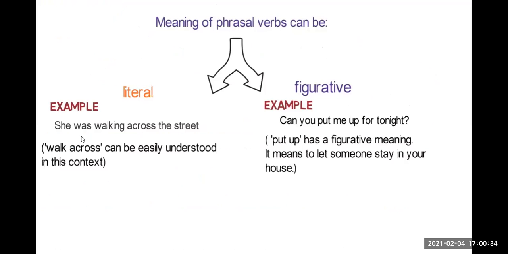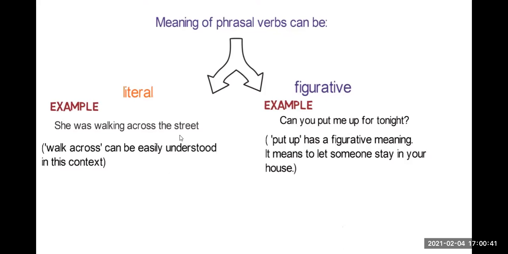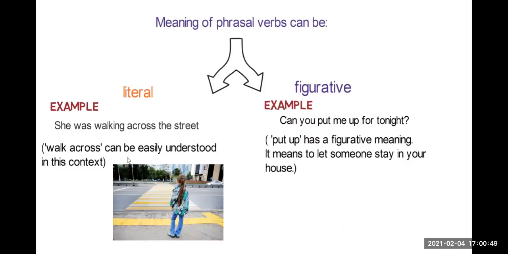For example, here, she was walking across the street, okay? Walk across can be easily understood in this context, okay? So the meaning of this phrasal verb is literal. Then we have these other kinds of phrasal verbs that are figurative.